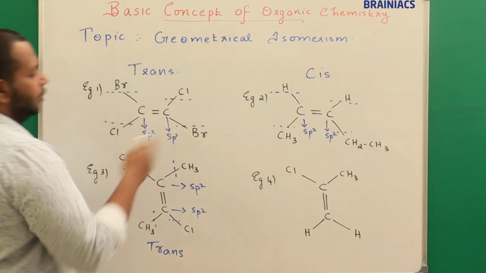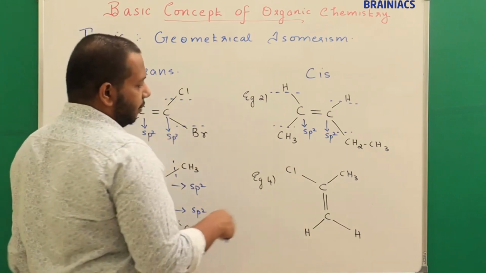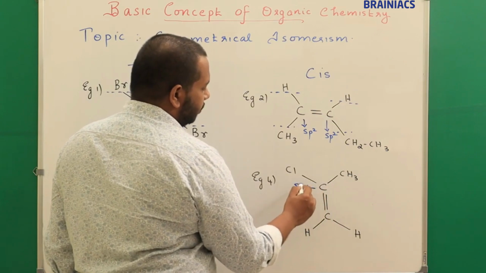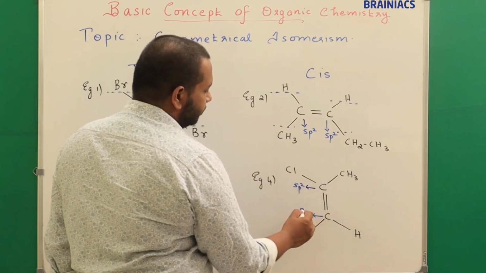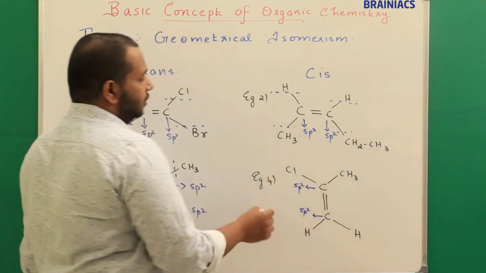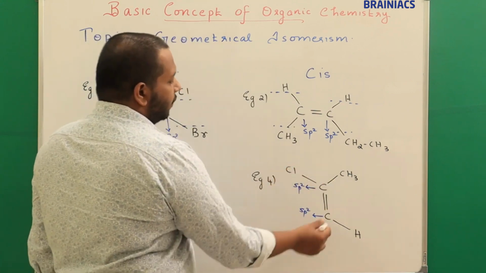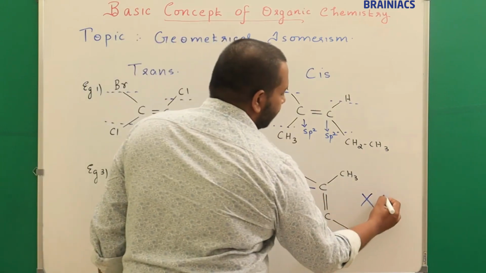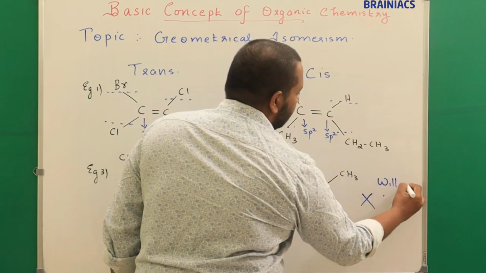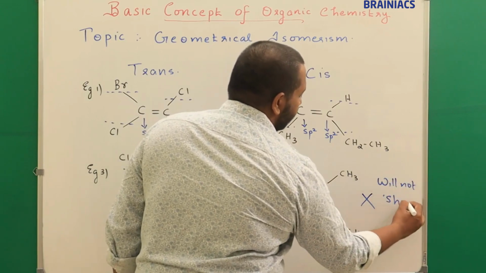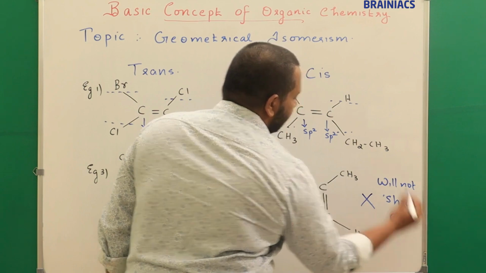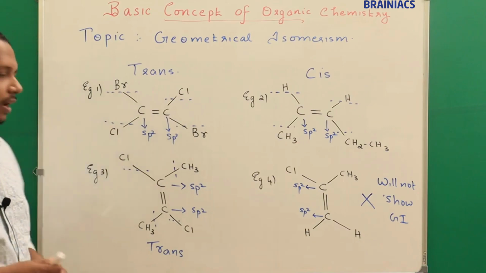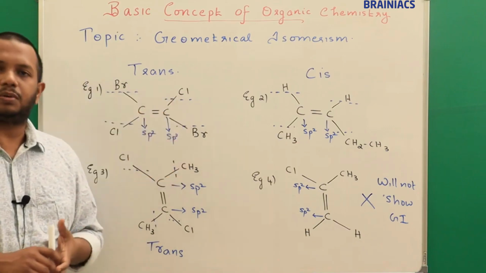Okay. Now let's go to example number 4. In example number 4, I am checking here, 2 sp2 hybridized carbon atoms can be seen. This is one and this is another one. Okay. So in this carbon atom, both atoms are different. But when I am checking this carbon atom, both are similar. That means this compound will not show GI, will not show geometrical isomerism. Understood? So these are the examples you can note down. Very important just to understand this.